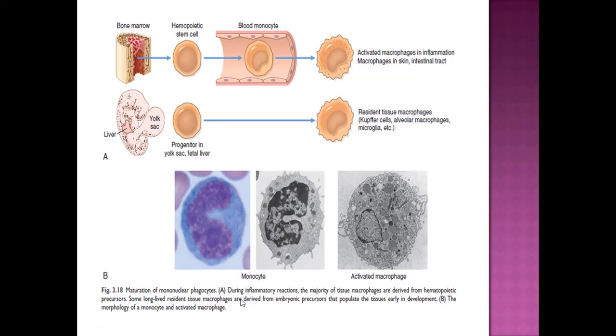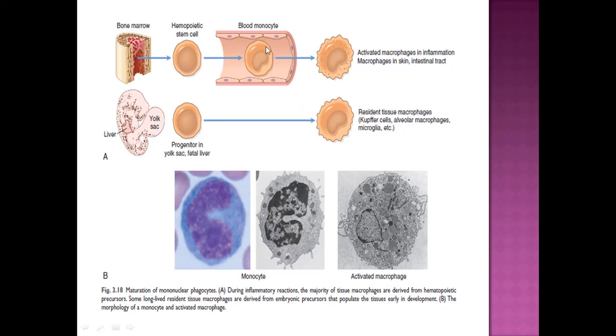So where do they come from? There are some macrophages which reside in the tissue for ages. They come from yolk sac and liver in the embryonic period. Residing cells in the liver are called Kupffer cells. In lungs, they are called alveolar macrophages. In CNS, they are called microglia.